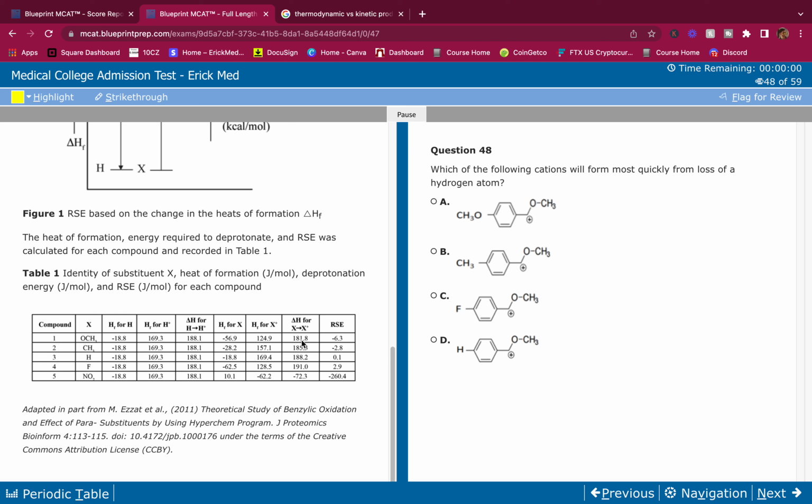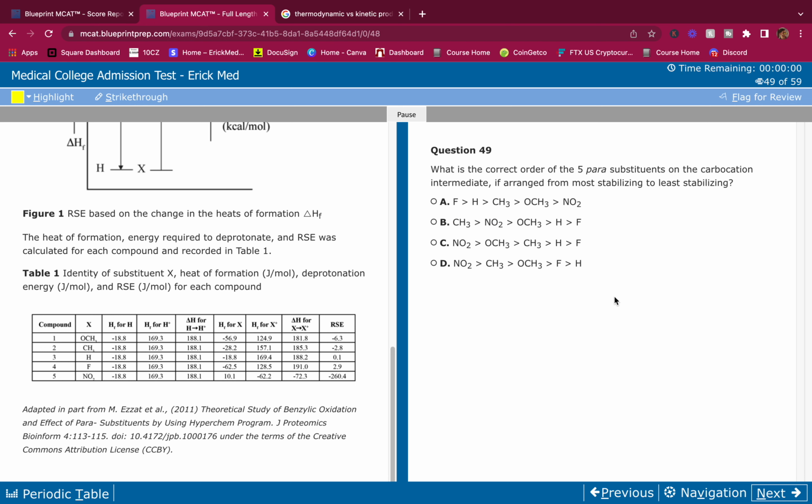CH3OH, which is 181. CH3, 185. F is 191. And H is over here, 188.2. The one with the least amount of energy is going to form the quickest. And the one with the least amount of energy is OCH3. So it's this one. Answer is A. I'm confident in my answer choice.